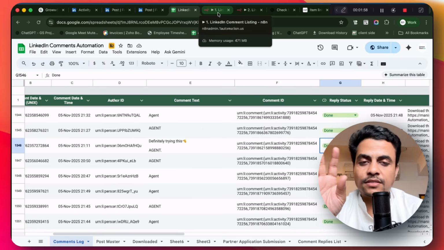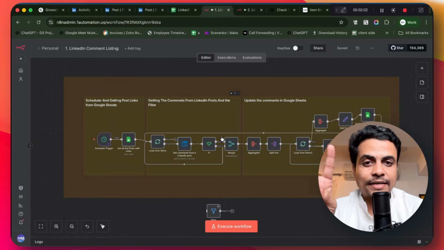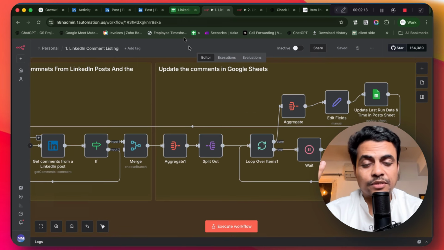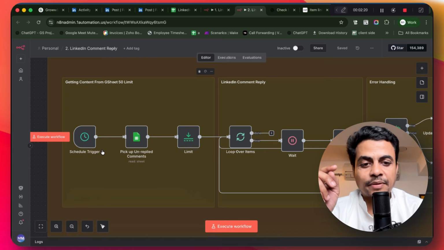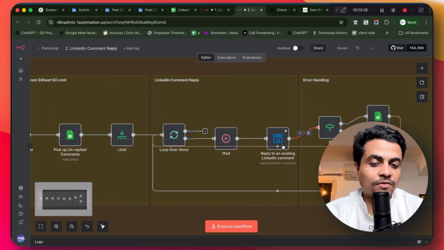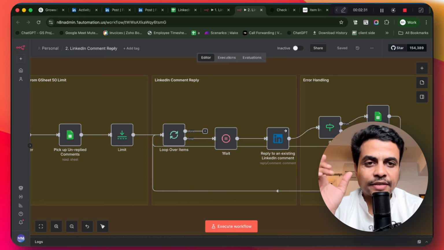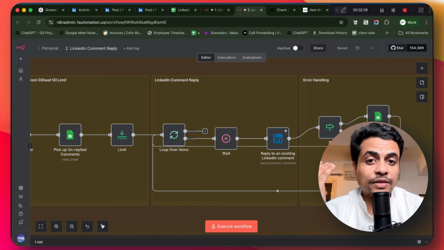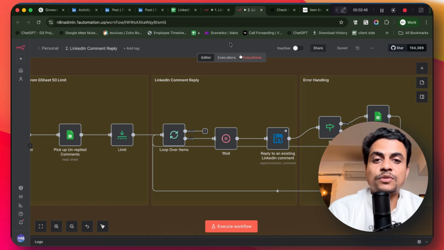And how this entire system works, you'll see, is insanely simple. I have two N10 automation workflows built. First, this one over here collects all the comments from my various posts and puts them into a Google Sheet, across multiple posts. Currently I have about 13 posts active and it is getting comments from all of them. The second part is where the reply mechanism works. This one picks comments from the comment log sheet and replies to all of them, currently on a standard basis with a predefined comment reply. But obviously I can make this fully dynamic with an AI agent as well. The AI agent can take care of the entire conversation, nurture the lead, or talk familiarly with that person based upon my training, my data, and my tone. So this is how the whole system works.